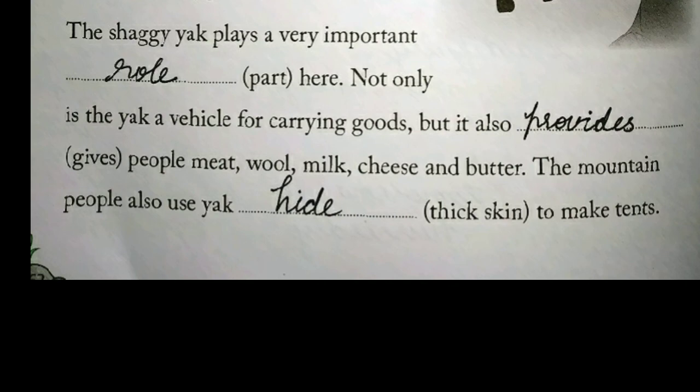So, what is the synonym of part? Role. Not only is the yak a vehicle for carrying goods, but it also dash people, meat, wool, milk, cheese, and butter. So, the synonym for gives is provides. The mountain people also use yak dash to make tents. So the synonym for thick skin is hide.